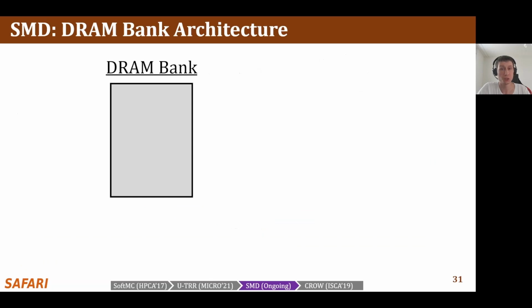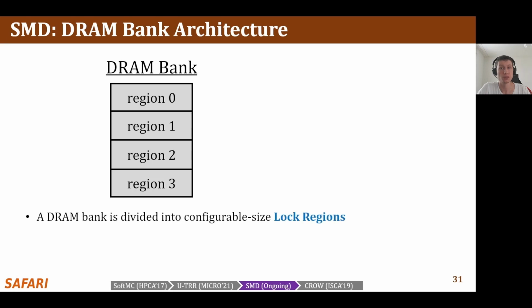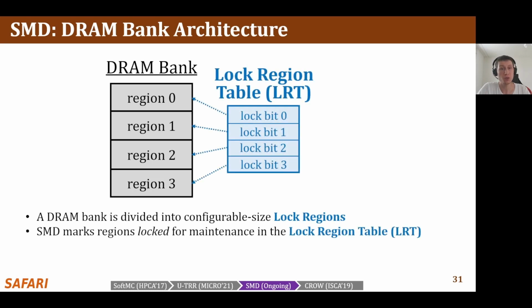Performing a maintenance operation on an entire bank would cause a large portion of the DRAM to become inaccessible during the maintenance operation. Therefore, SMD divides a bank into multiple lock regions and performs maintenance operations at a smaller granularity. The size of a lock region can be configured at design time. SMD uses a small lock region table, LRT, to mark locked regions that undergo a maintenance operation.